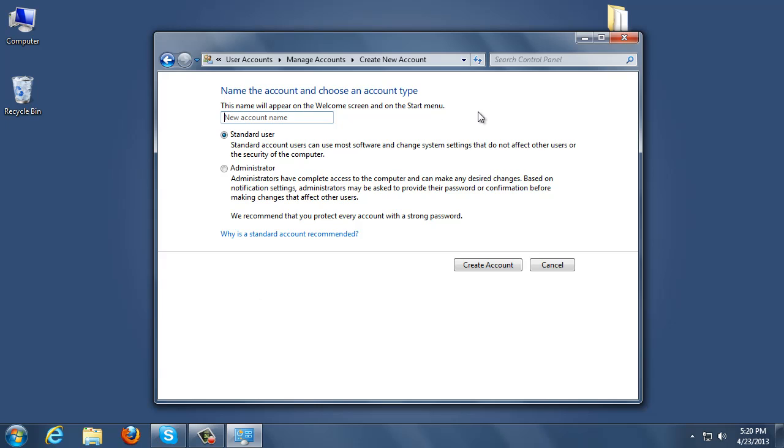Usually we like to name this service Liberty Mobile, and make sure that it is an administrator account. Also, when you're doing Liberty Mobile, you have two options. You can either do it as Liberty Mobile without the underscore, or you can do it with an underscore. The reason why we do this is because Windows programs tend to like that underscore, or tend to not like spaces, so to speak. So that's why we do not want to hit the space bar. At this point, after we've selected administrator, go ahead and click Create Account.